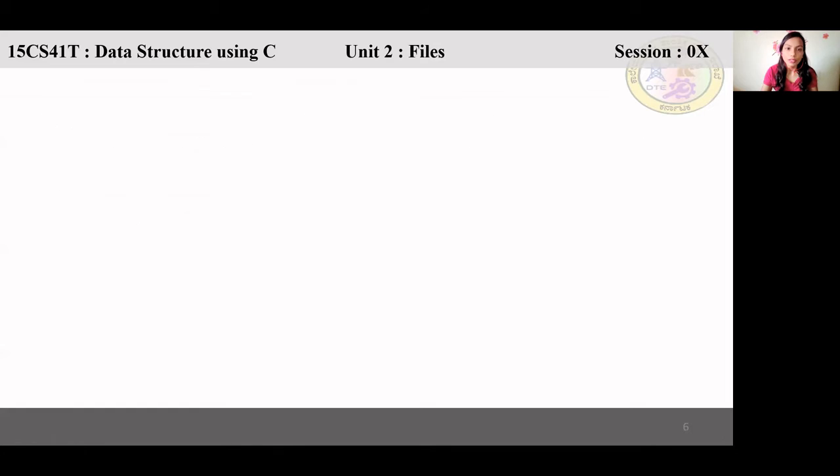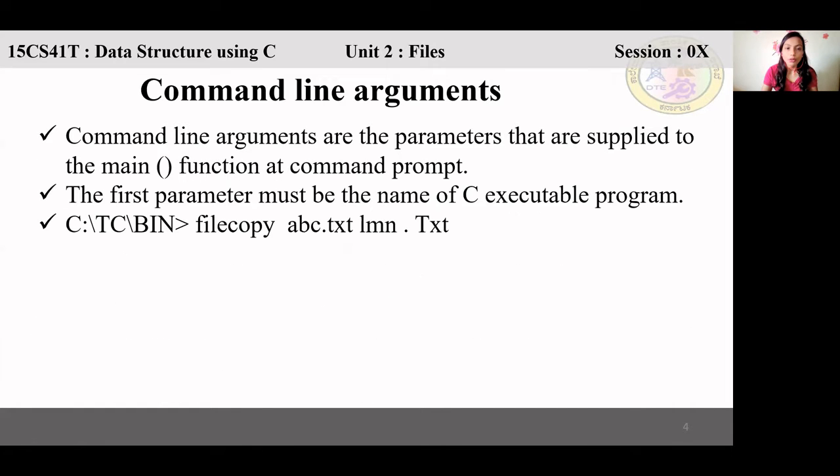So what will argc do? I'll show you. If you are executing the program via the command prompt, it will be C. Just now I showed you the command prompt. Using CD, change to where your C compiler is, so TC bin. Then you write file copy. These are the parameters.